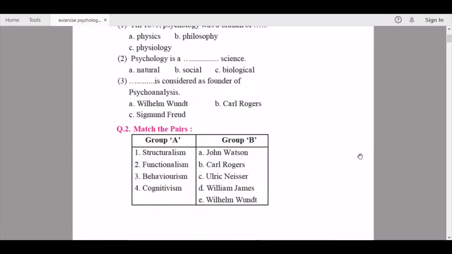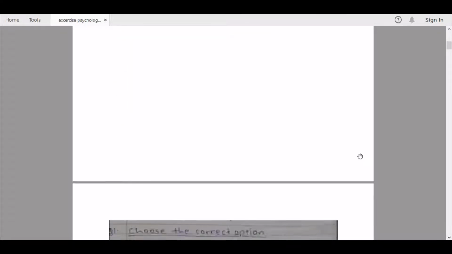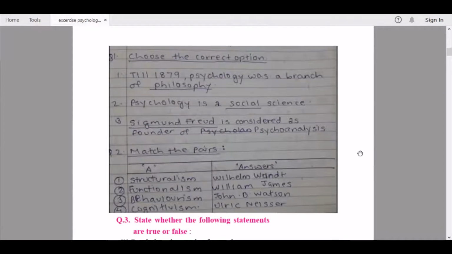Here we continue to match the pairs. Here I've jotted down the solutions for you. So here we have the answers. Structuralism matches up with Wilhelm Wundt. Second one, functionalism matches up with William James. Behaviorism matches up with John B. Watson. And cognitivism matches up with Ulric Neisser.